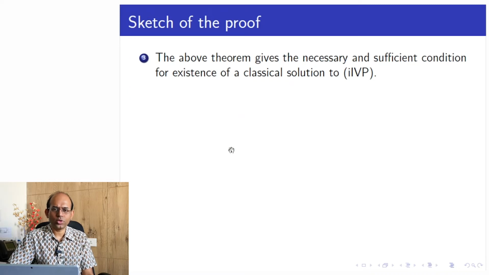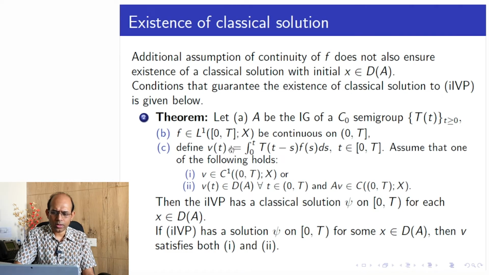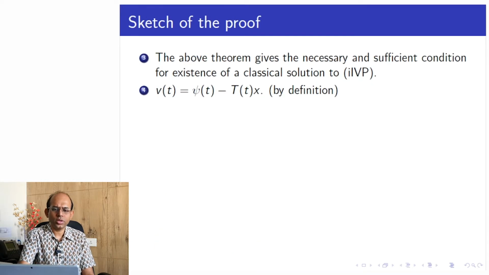So before going to another statement, we just see the sketch of the proof. We are not going to prove this part from here to here. We are going to prove from here to here. Okay. So here from the definition we derive that